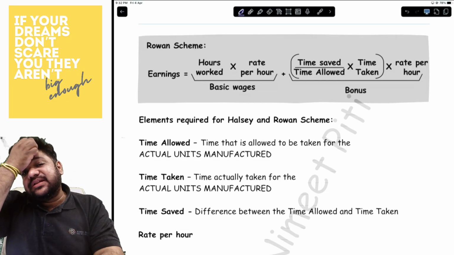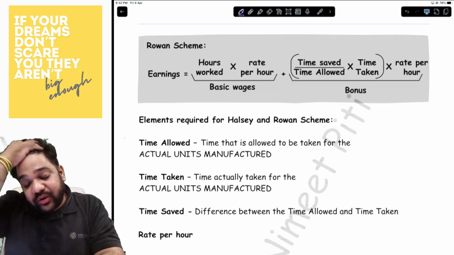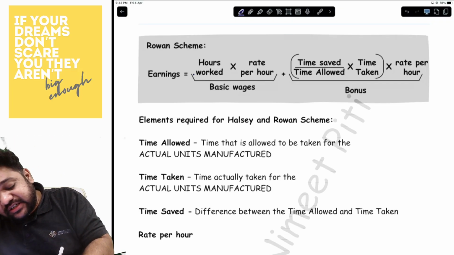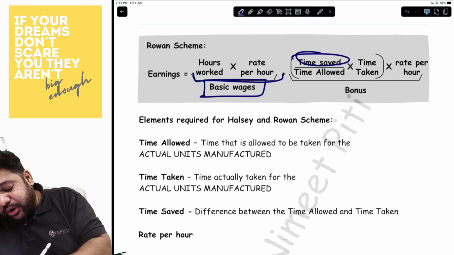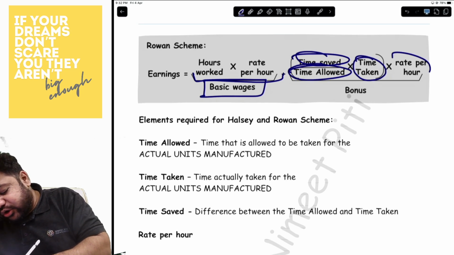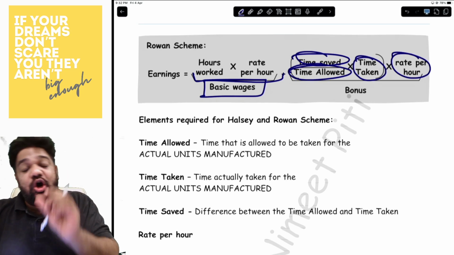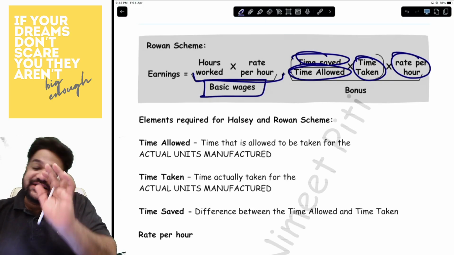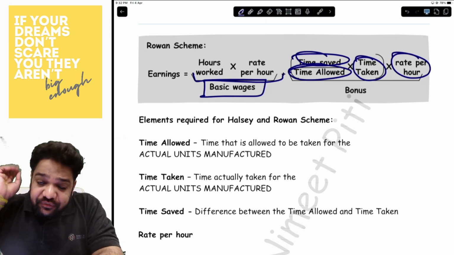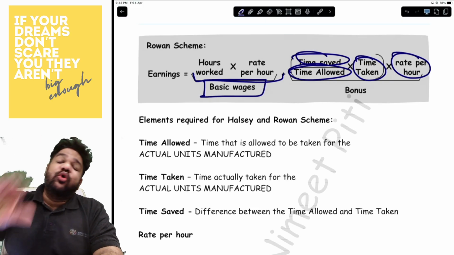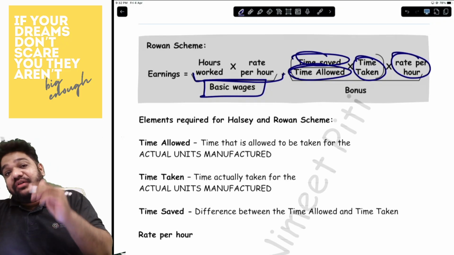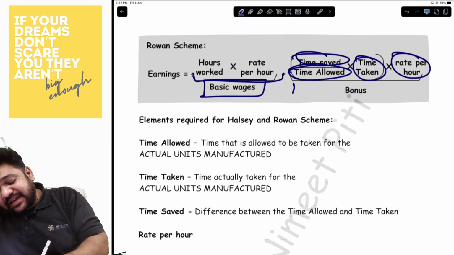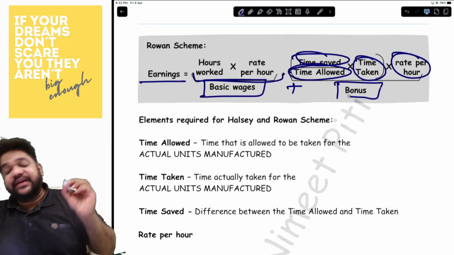Now, what happens under the Rowan scheme? Hours worked into rate per hour, that is the basic wages, which is anyway there, plus time saved upon time allowed into time taken into rate per hour. This is your bonus amount. So again, same thing: the basic wage the worker will be getting no matter what. Bonus is something that the worker may or may not get. If the worker gets a bonus, the basic plus the bonus is your earnings.